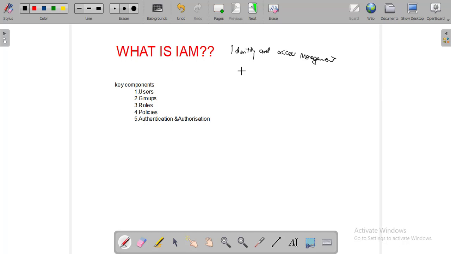Before understanding what IAM is, we will take a small example so that it will help you understand. Suppose an organization or a company was established, or you can think of a startup. To make it easy to understand what IAM is, I am taking a good example.